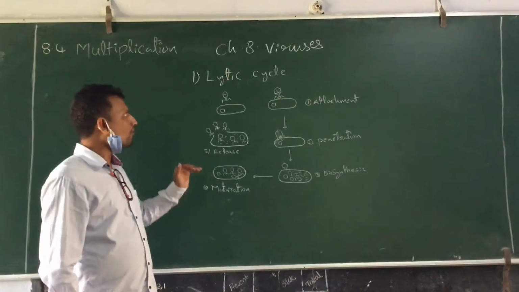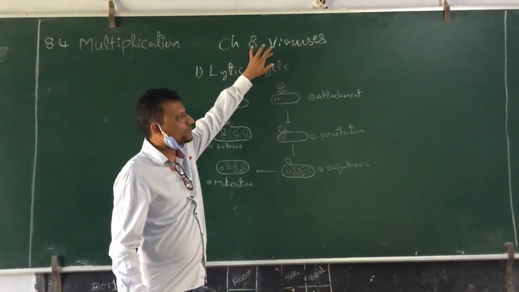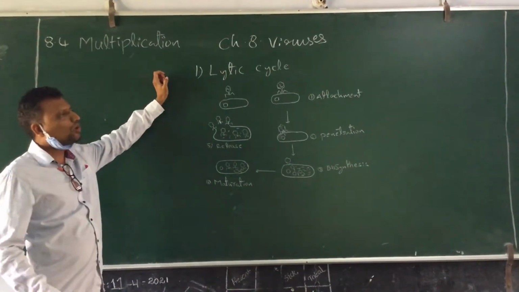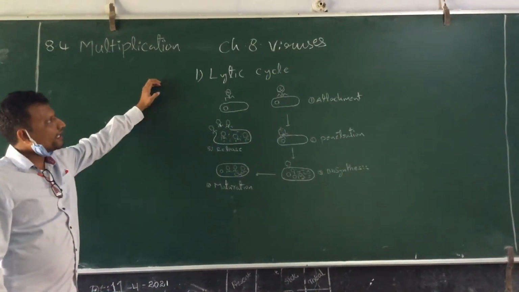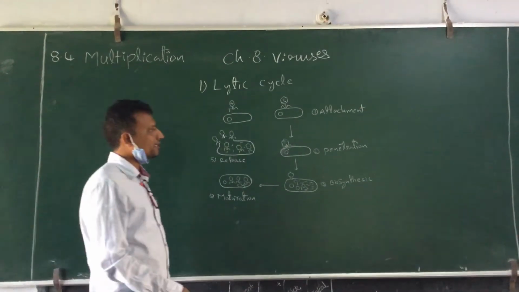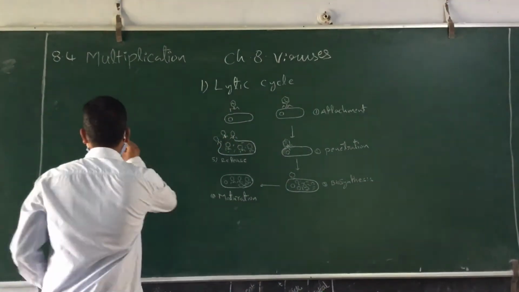But what about the viruses? They are not living organisms. We already discussed it. So how can they multiply? There are two very important things. Viruses don't have any enzymes or cell organelles inside them.